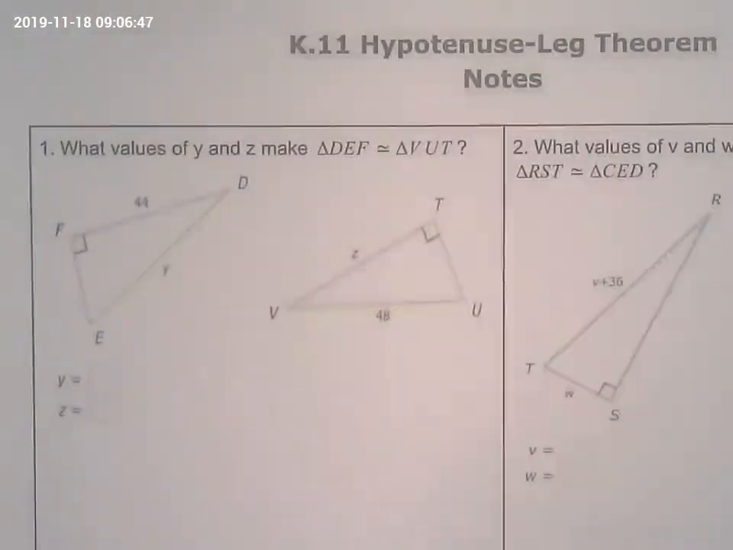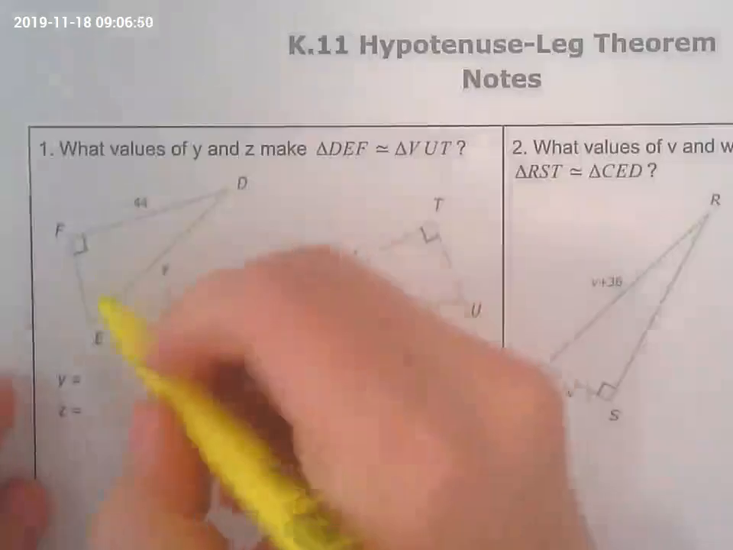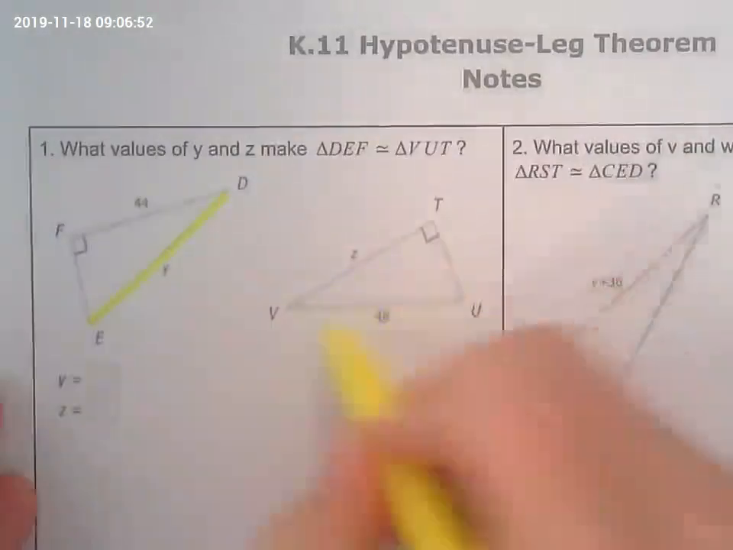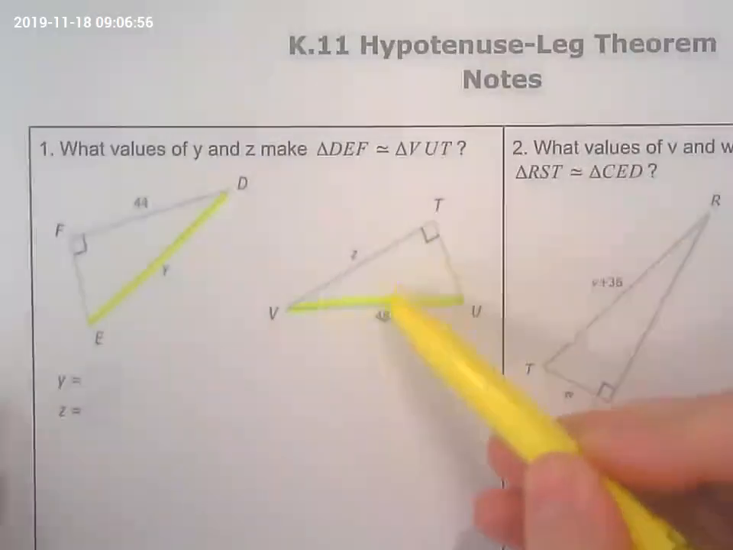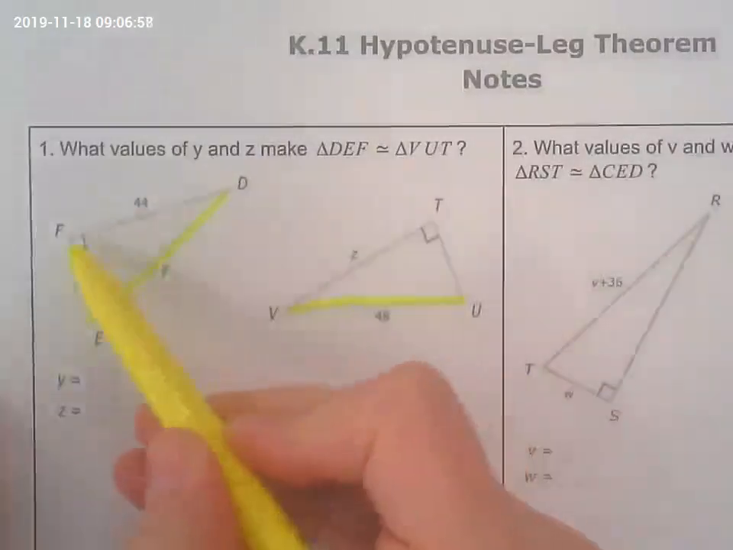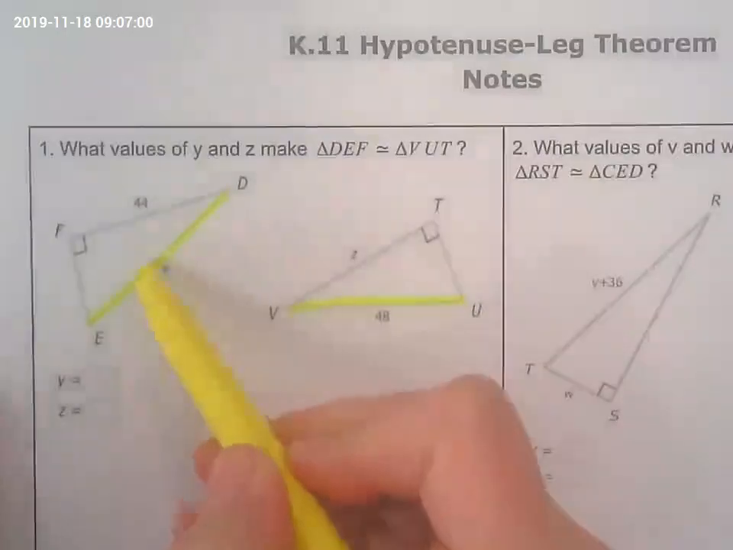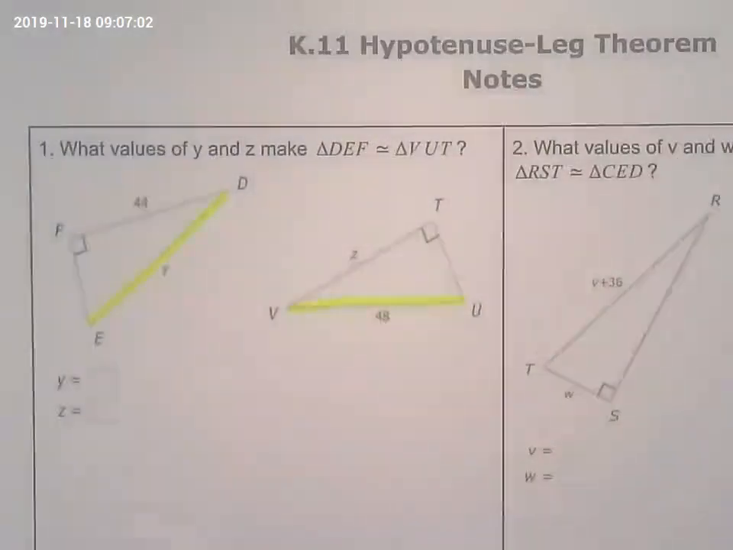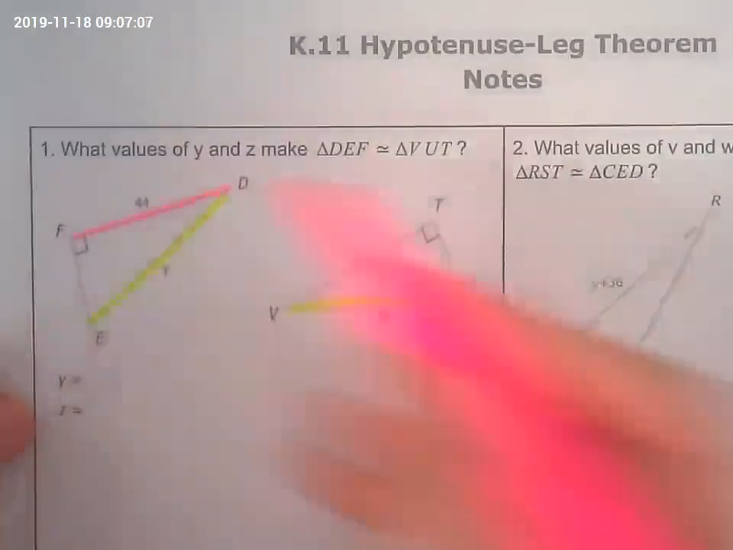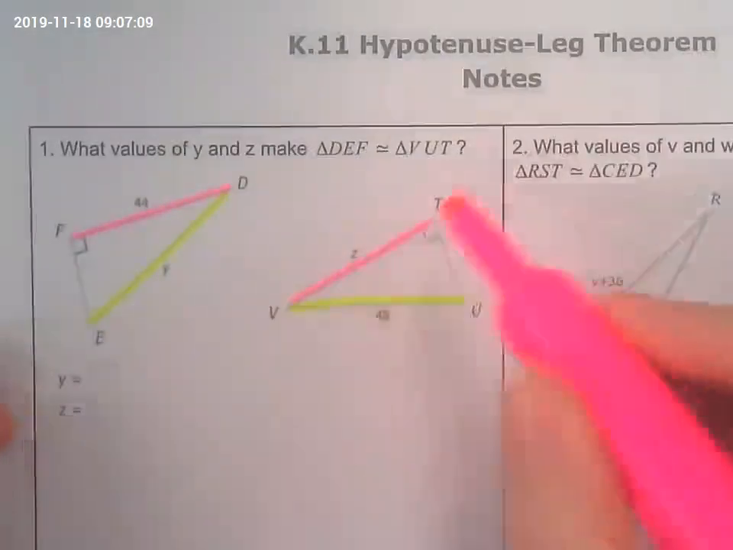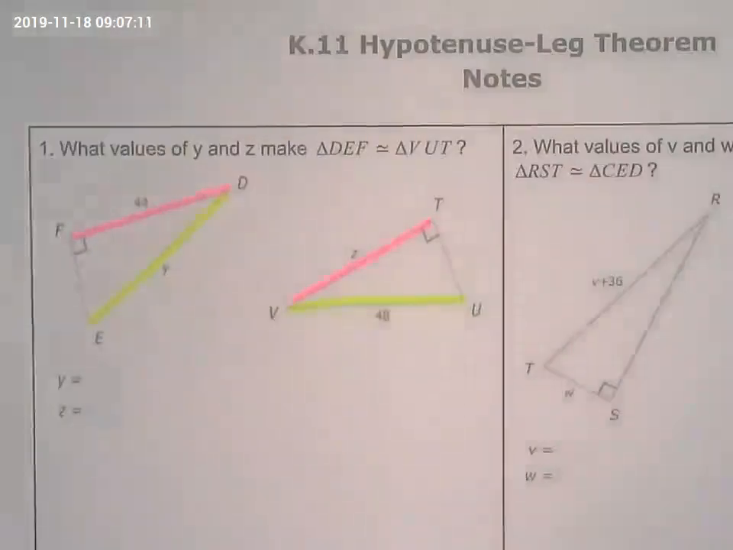I like to start out by highlighting the hypotenuse. Remember, the hypotenuse is the side across from the 90-degree angle. This is the 90-degree angle, and the hypotenuse is the side across from it. And on the first example right here, they also gave us the long leg. So both the hypotenuse and the long legs are congruent.